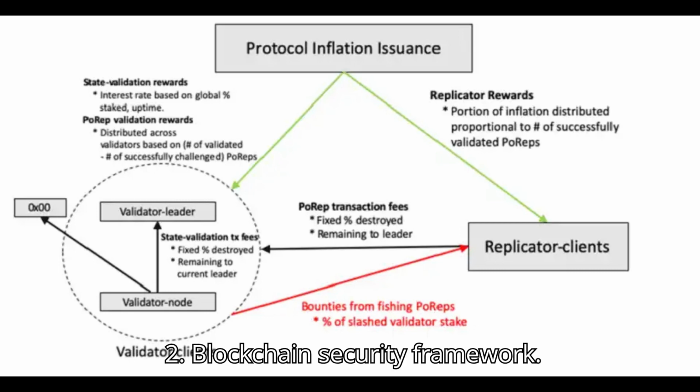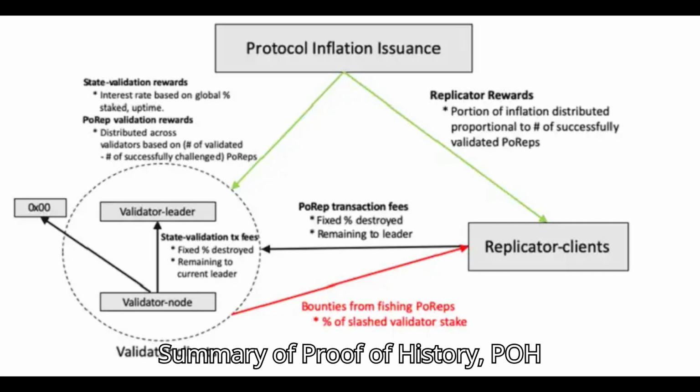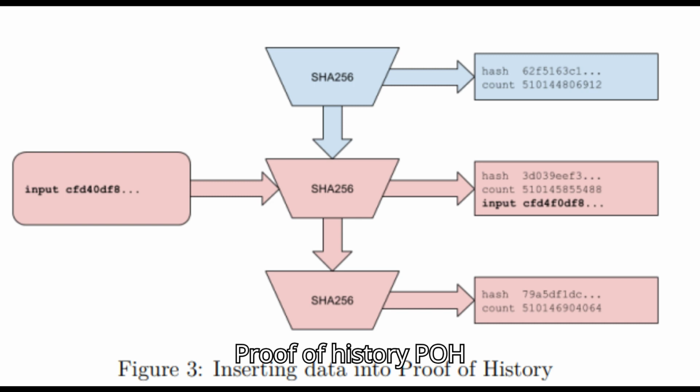Part 2: Blockchain Security Framework. Summary of Proof of History, POH, Sequence and Proof of Stake Consensus. Proof of History, POH, Sequence.